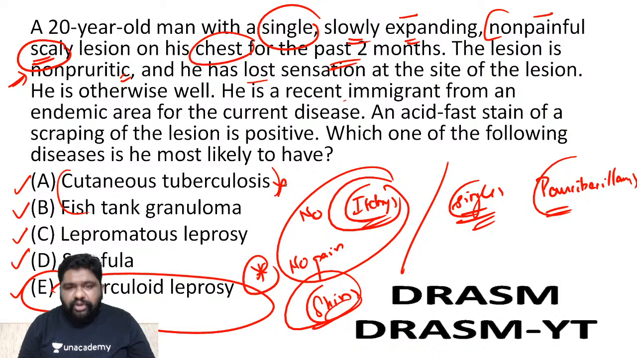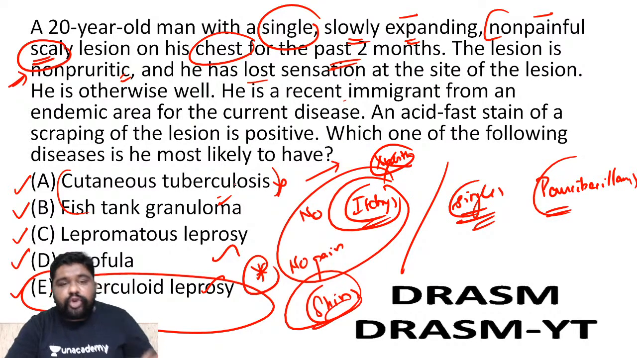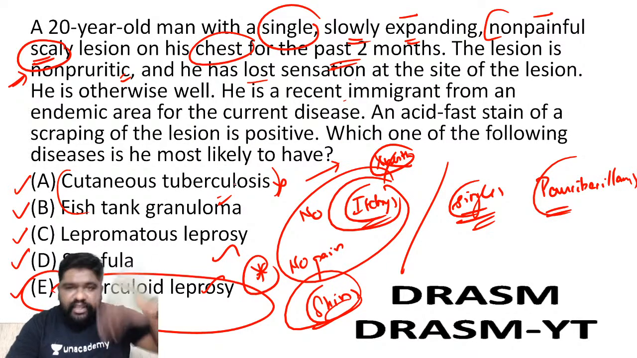Why not? Because if it was cutaneous tuberculosis, it will not be causing anesthesia or hypoesthesia. There was a loss of sensation, I told you, right? Loss of sensation can be a property of leprosy, but never a property of tuberculosis. That is the point that should have ruled you out of tuberculosis and ruled into leprosy.